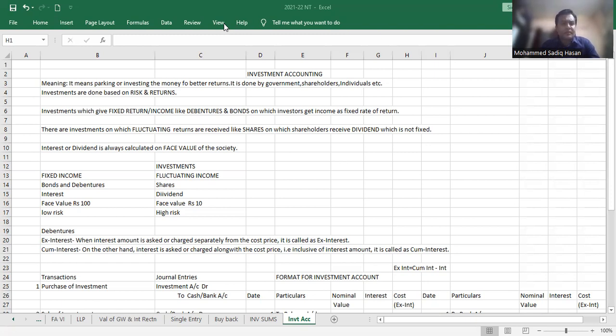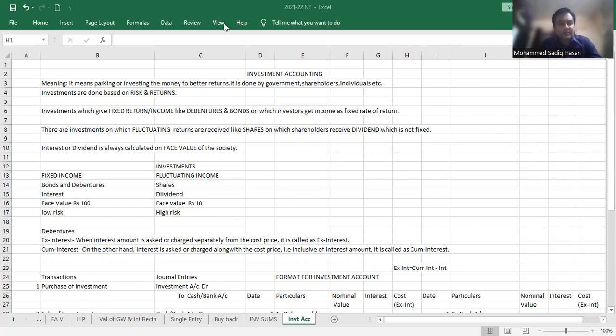Let's start first of all with the meaning. What is investment accounting? It means parking or investing the money for better returns. Whatever money we have, we do investment and we get returns out of that. It is done by government, shareholders, individuals, etc. Everybody in this world likes to get return out of the investment they make.